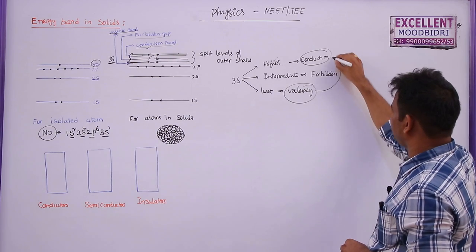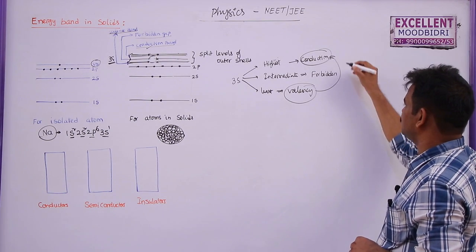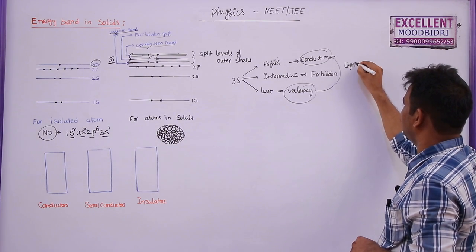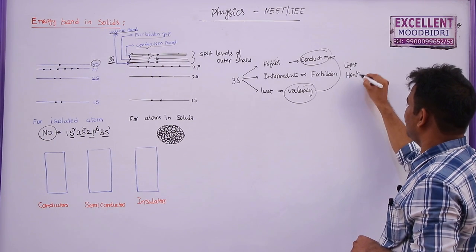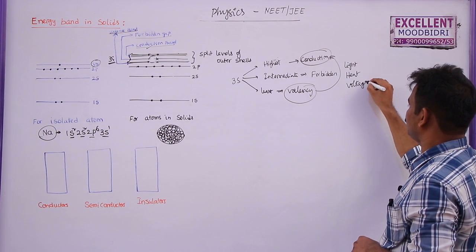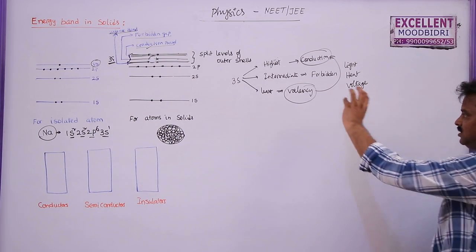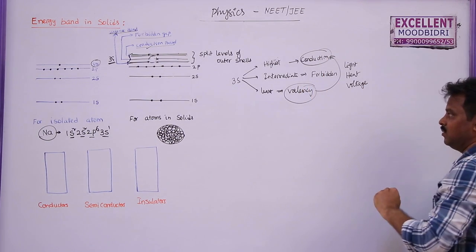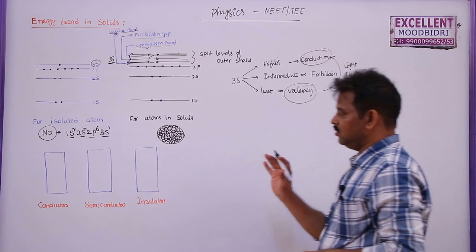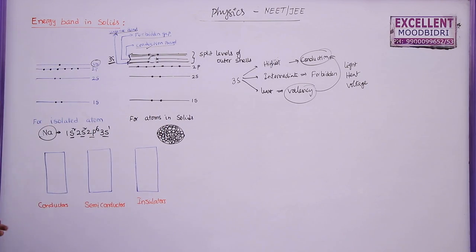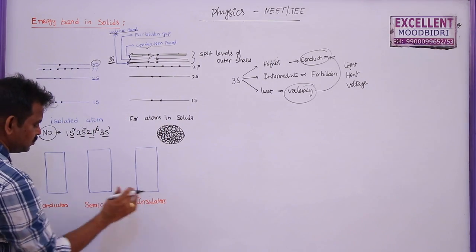This jumping is called excitation. This can be achieved by supplying light energy, heat energy, or a small amount of voltage. How to excite these electrons from the valency band to the conduction band, we will discuss here. Before that, let us look at conductors, semiconductors and insulators.